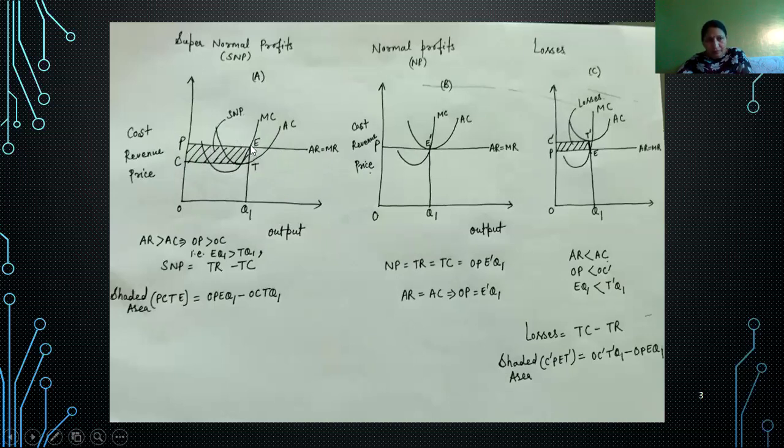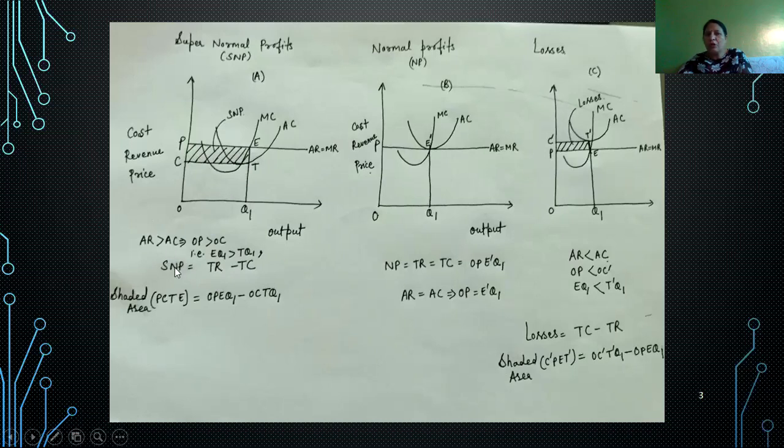If we observe at this point E, price is OP. What is the average cost? If we drag this line from point E downward to Q1, we come to know that cost is at point T. So this shaded area PCTE refers to supernormal profits, which is the difference between total revenue and total cost. As we observe, average revenue is greater than average cost. Average revenue is EQ1 and average cost is TQ1, so EQ1 is greater than TQ1.